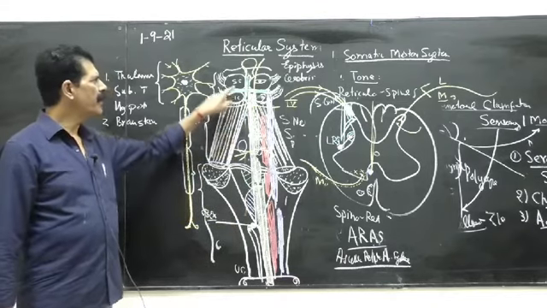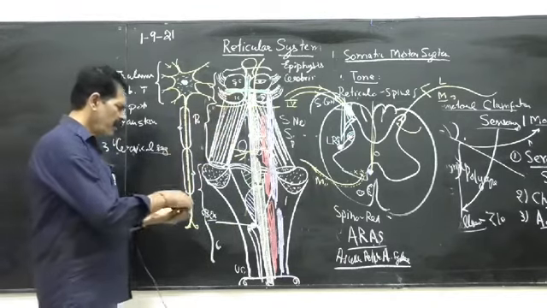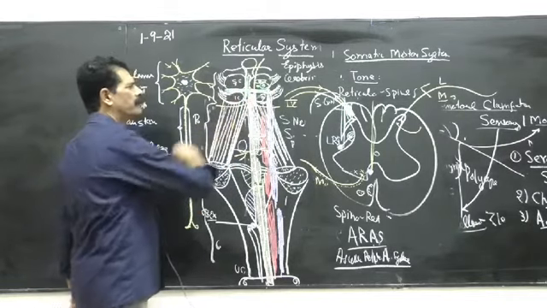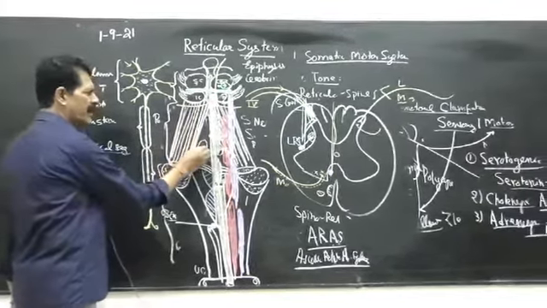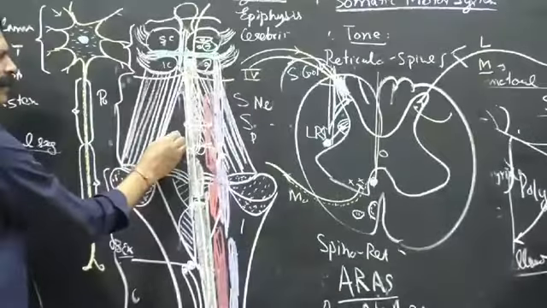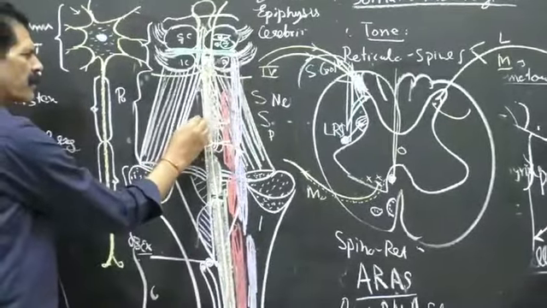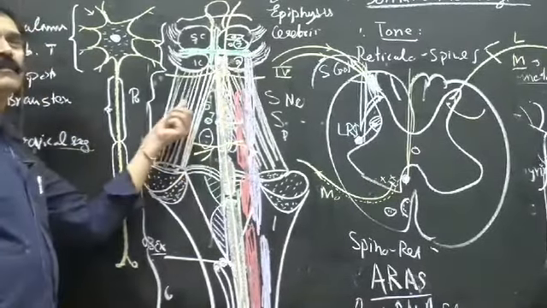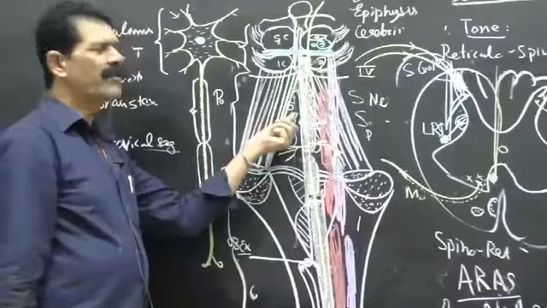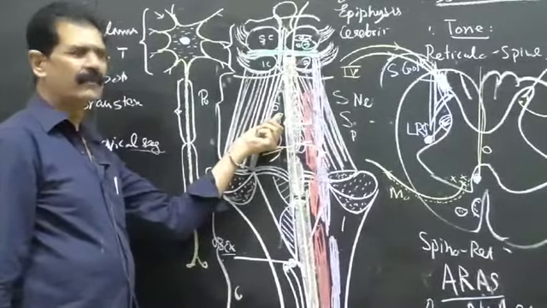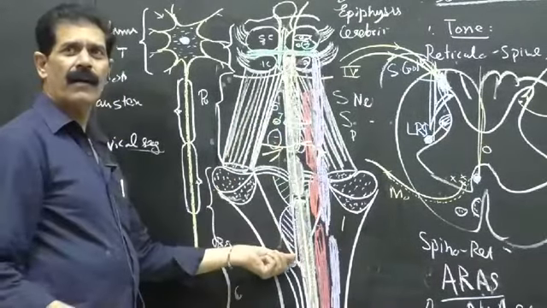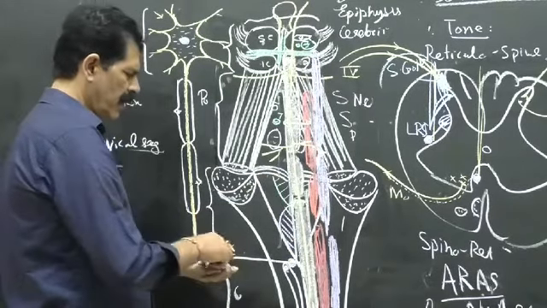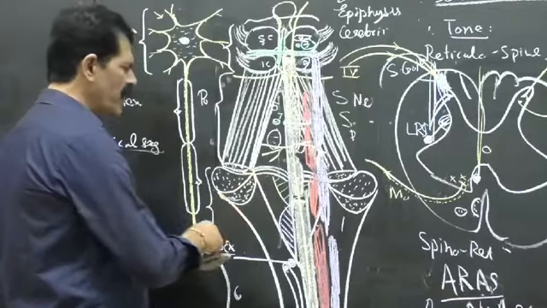As for example, at the superior colliculus level, which nucleus lies? Third, oculomotor. In the pons, what lies here? Seventh nerve nucleus, facial. Then fifth, trigeminal, is the motor. Then at the level of the medulla lies the nucleus ambiguus. And what is the function of the nucleus ambiguus?